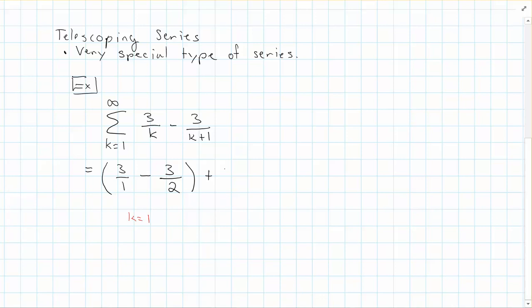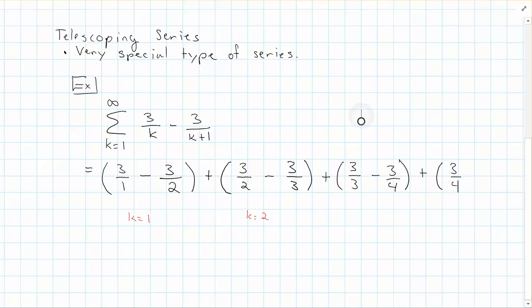And then plus, I would substitute in k equals 2, so I'd have 3 over 2 minus 3 over 3, and I'm purposely not simplifying things here. Again, this would be for k equals 2, and then plus 3 over 3 minus 3 over 4, and I'll write one more down here, plus 3 over 4 minus 3 over 5, and we're going to go on forever.